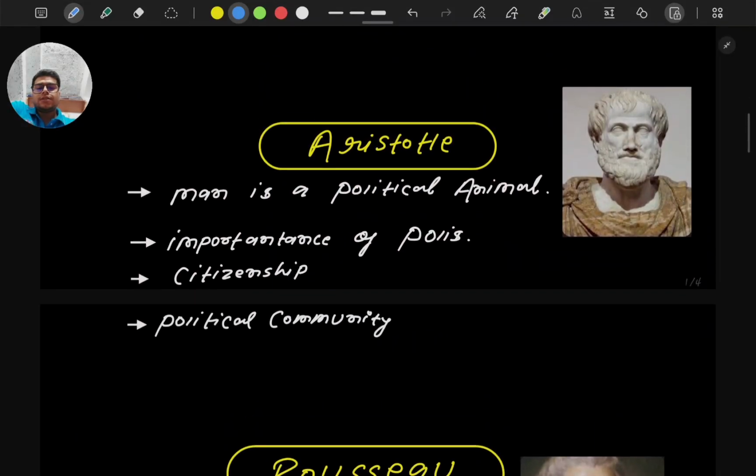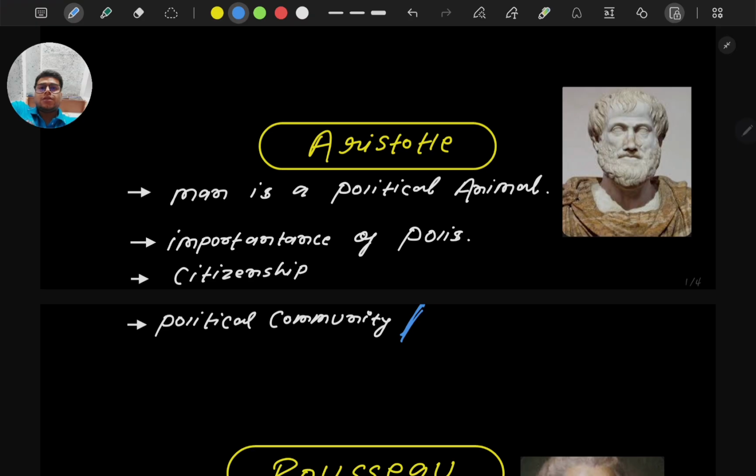First we will discuss Aristotle. Aristotle described humans as political beings. When he said that man is a political animal, he meant that humans naturally form communities. A community requires shared purpose and common identity. What does that mean?